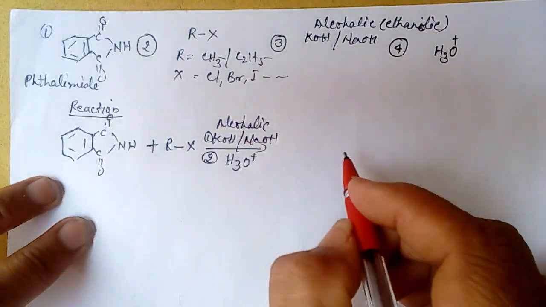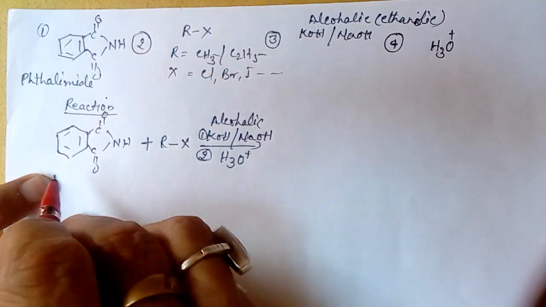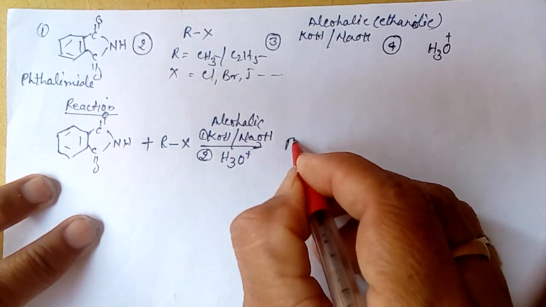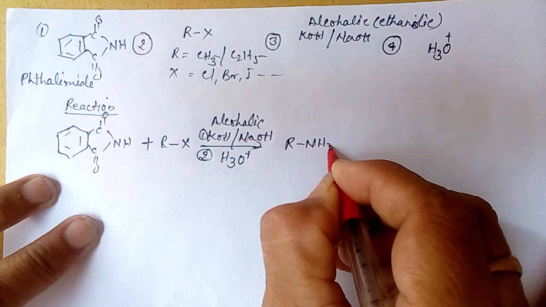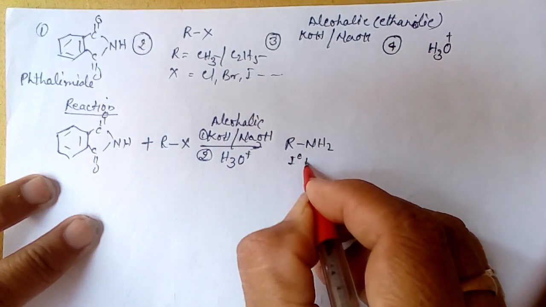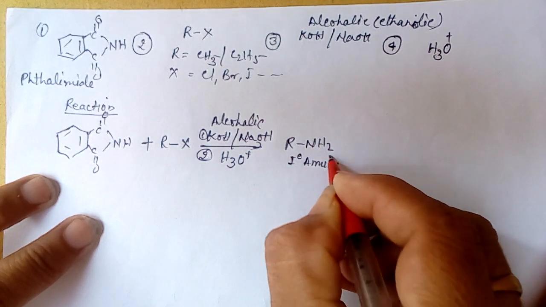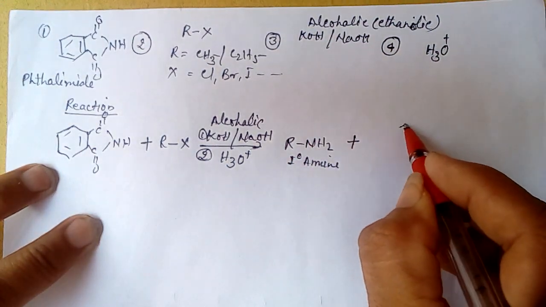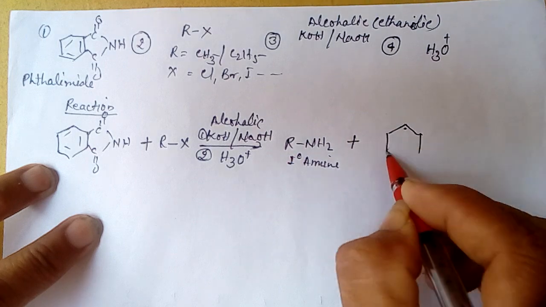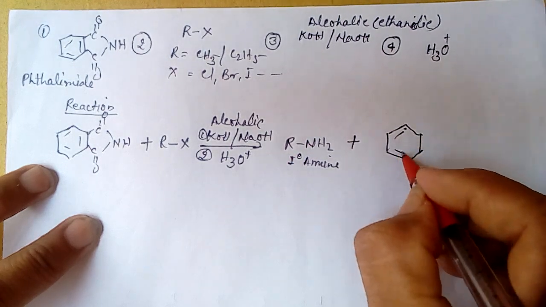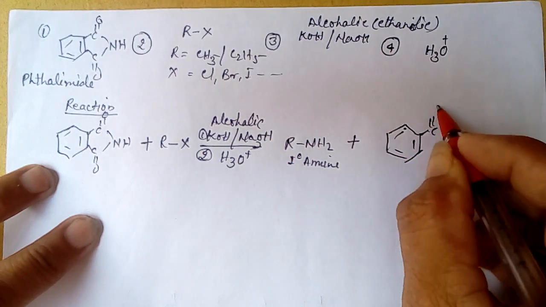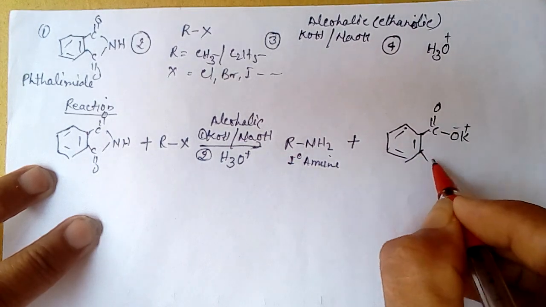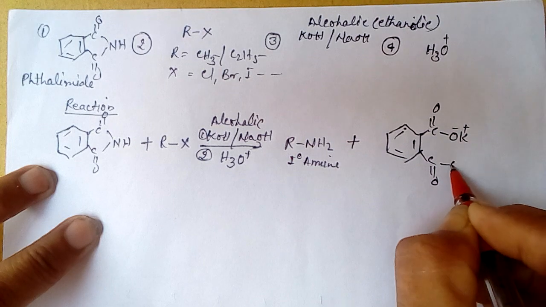We form here, by this reaction, a primary amine, that is 1 degree amine, and a potassium salt of phthalic acid.